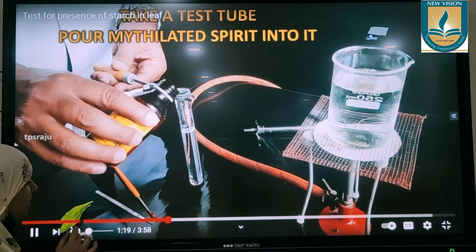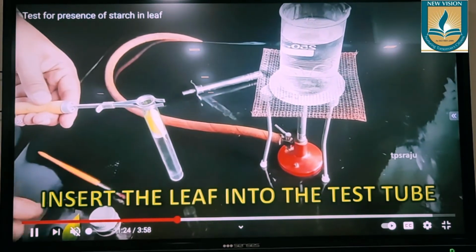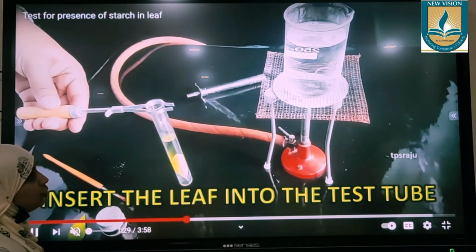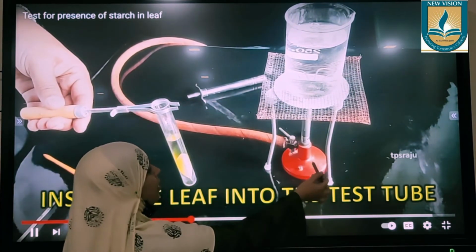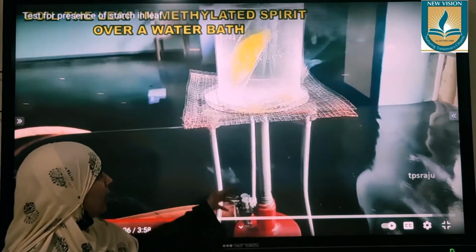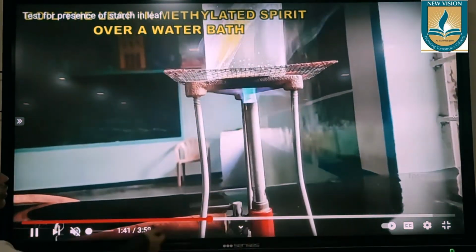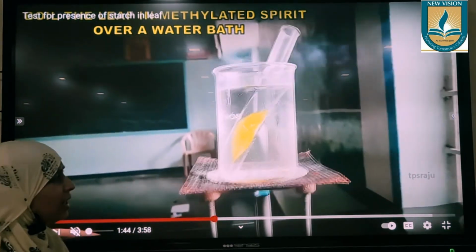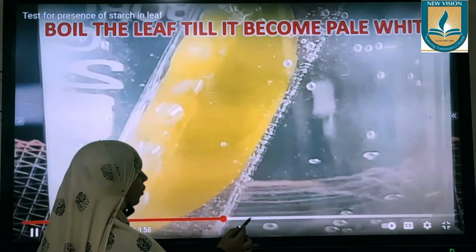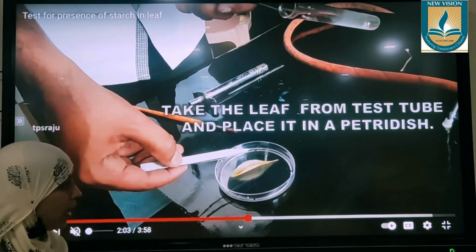After that, insert the leaf, which you have to test for the presence of starch, into this methylated spirit. After that, you need to place this test tube into this beaker, and see, we have placed the Bunsen burner here. This Bunsen burner helps to give flame to this beaker. So it starts boiling. It takes approximately 1 hour to decolorize this leaf, to destroy the chlorophyll completely. Okay. Now the leaf turns white in color.